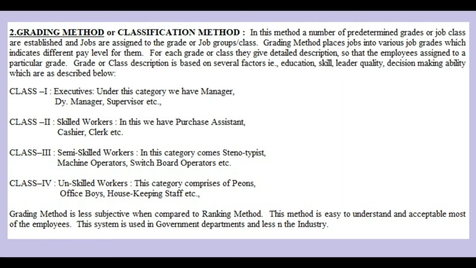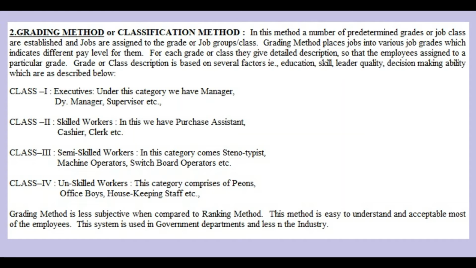In this method the procedure is, first we determine the grades like class 1, class 2, class 3, class 4. In this we have 4 to 5 categories. And we give a detailed description for these categories like executives, semi-skilled workers, skilled workers, unskilled workers, etc. Based on these grades, we assign the jobs to the grades.